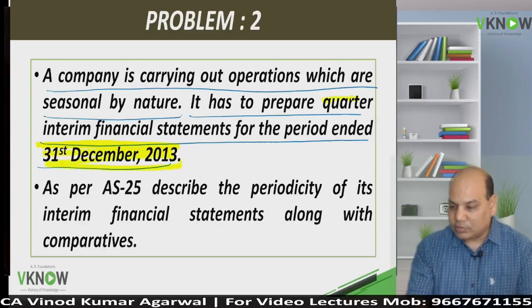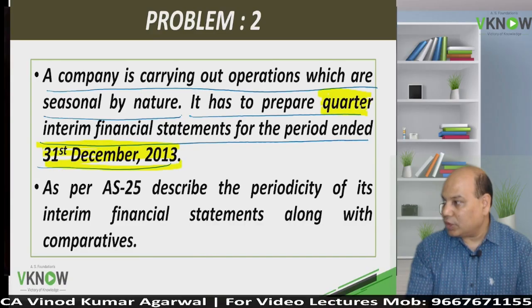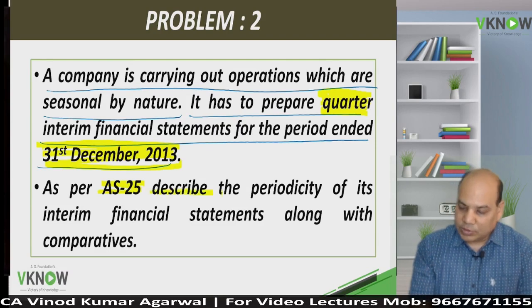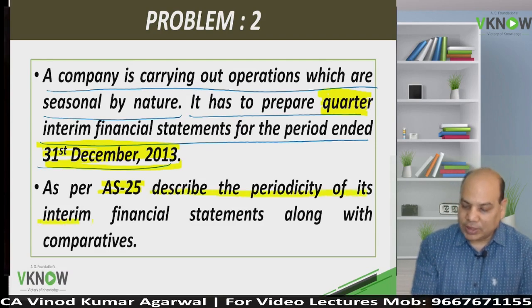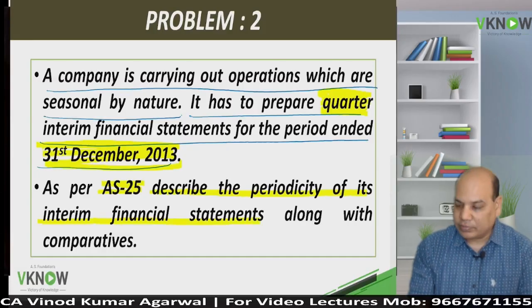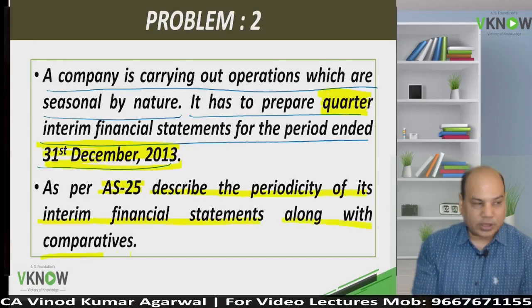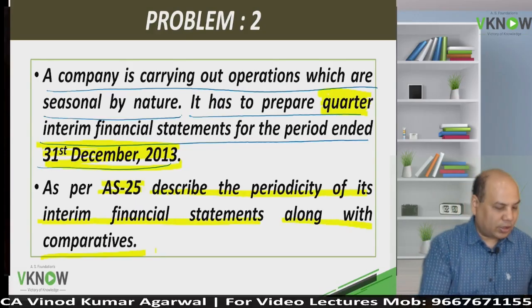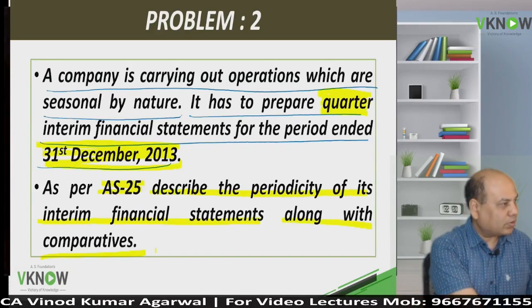This is the same quarter which I have taken for example purpose. As per AS 25, describe the periodicity of its interim financial statements along with comparatives.